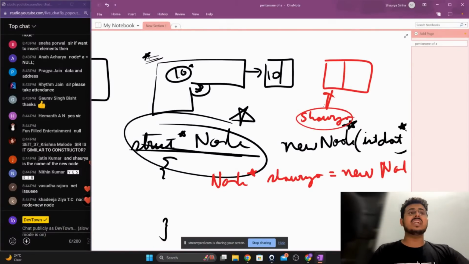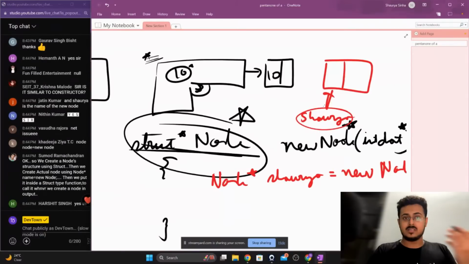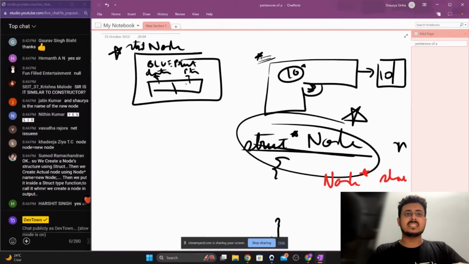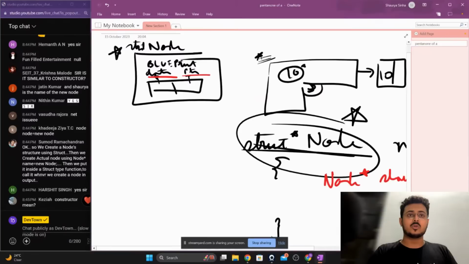Now that you are having an empty node itself, you need to fill it up with the values of data and the pointer. These are the two things that you need to do. The pointer is called next, and the value is named data, as mentioned inside of our structure. That is our struct node, the blueprint. It has data and next, N-E-X-T.